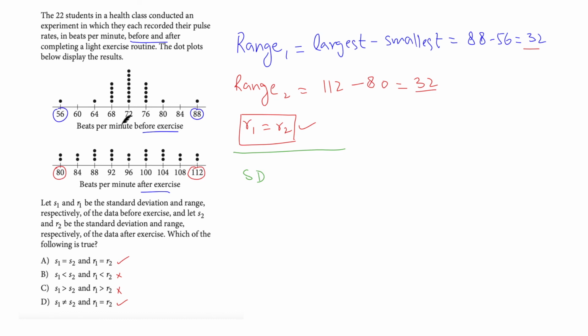The first dot plot shows most values clustered near the mean. Look at this. The values are packed close together. Whereas the second plot shows most values farther from the mean. It is scattered. The data is scattered throughout. Hence, you can easily say that S1 is basically less than S2. Standard deviation for the second dot plot is higher. That means we are left with option choice D and not A. S1 is not equal to S2. The standard deviations are different.